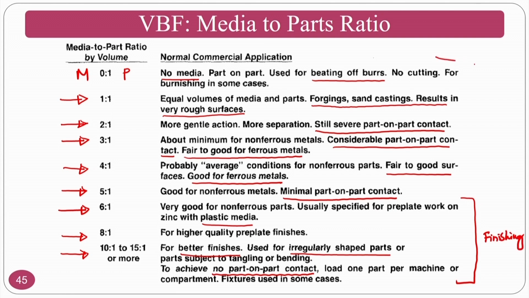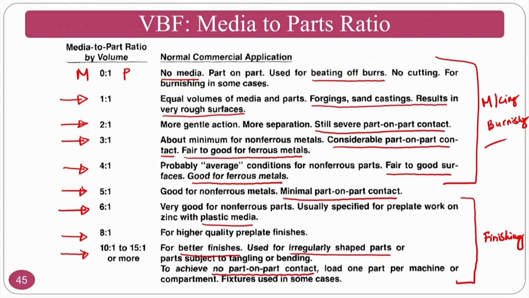and if you want to go for machining or burnishing, you can go for this particular region. So you have to always decide what you want to do.